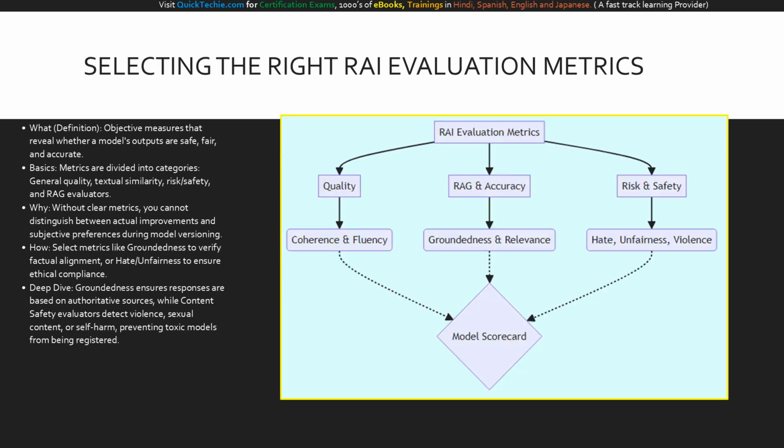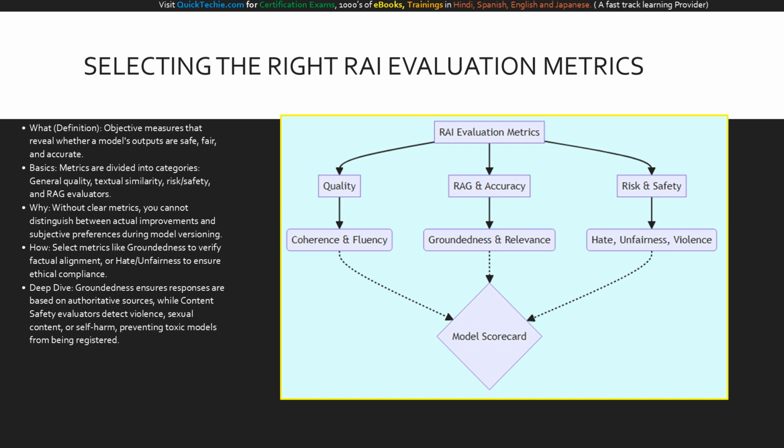To execute the measure phase effectively, we must select the precise evaluation metrics that align with our responsible AI principles. Every experiment needs objective measures to reveal whether changes improve or degrade agent performance. Otherwise, you cannot distinguish true improvements from subjective preferences. Microsoft provides several categories of built-in evaluators. For quality, we use metrics like coherence and fluency.